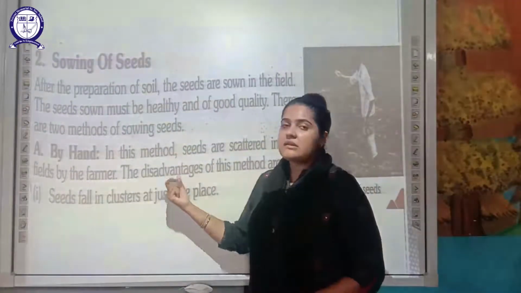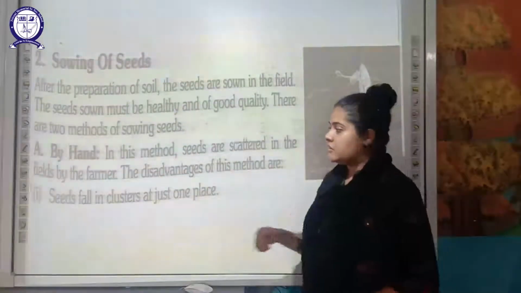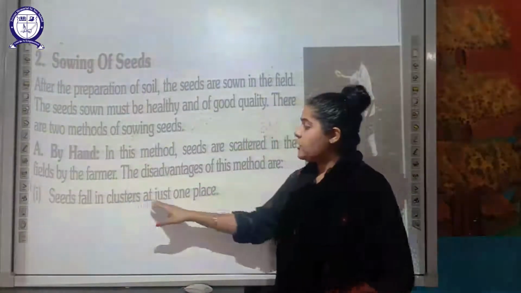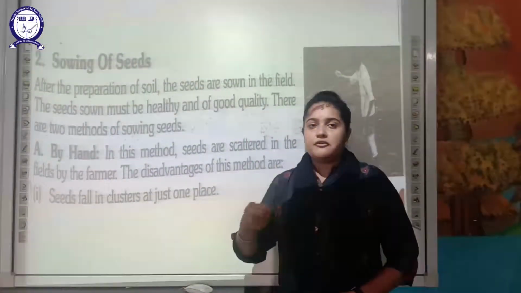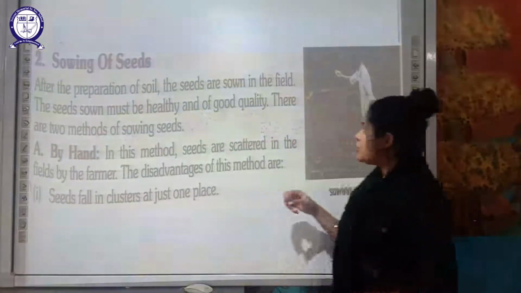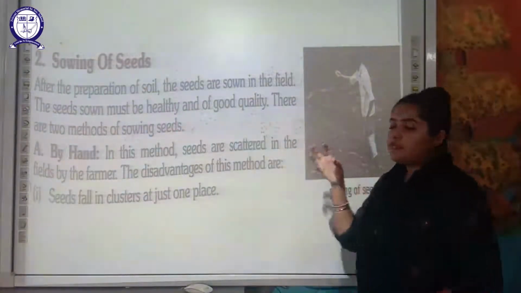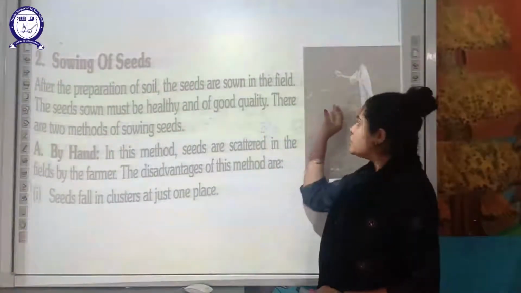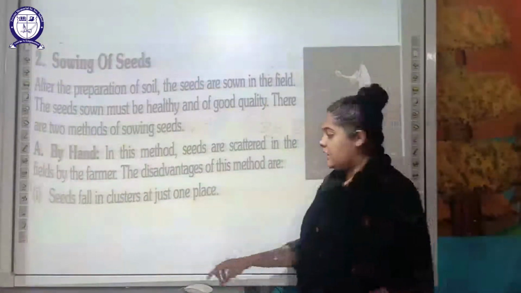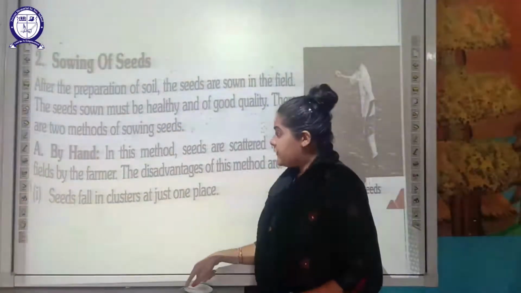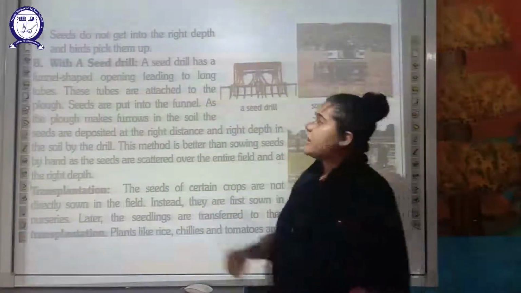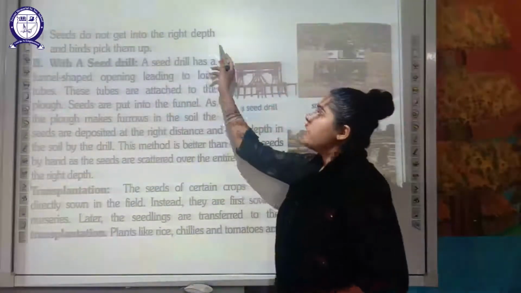But what are the various disadvantages when a farmer does it like this? First of all, the seeds fall in a cluster at just one place. If the farmer is throwing the seed manually, what will happen? Most of the seeds will fall in a cluster. More than 2-3 seeds will fall at one single place. So this is a disadvantage.